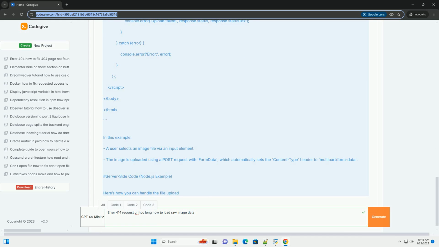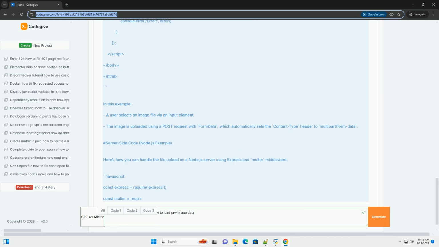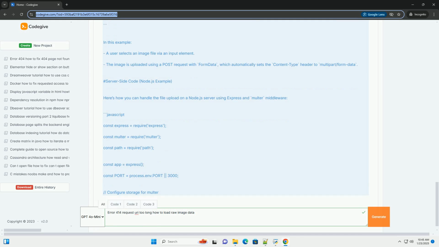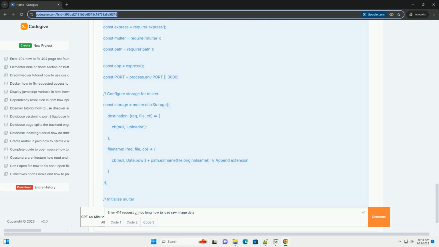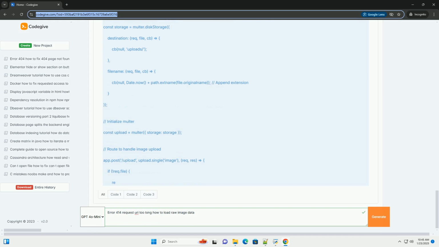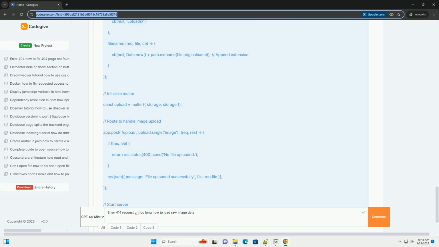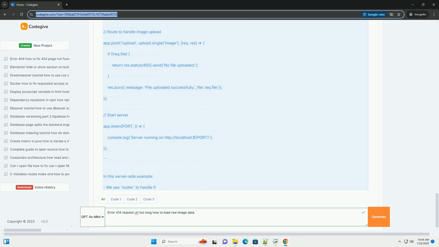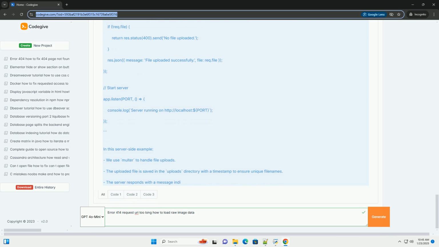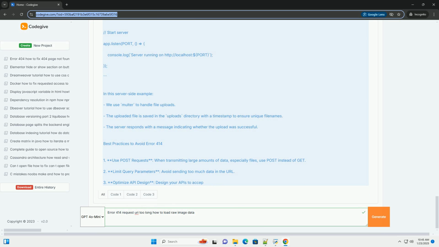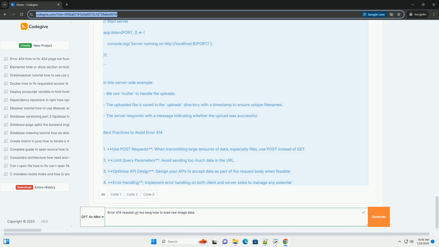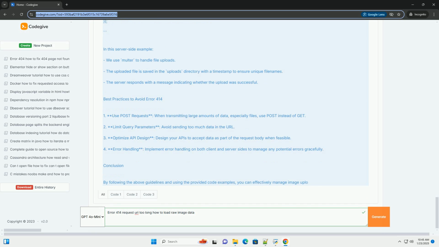Common causes of error 414. 1. Long query strings, sending large amounts of data through GET requests, where data is appended to the URL. 2. Improper client-side coding, generating URLs dynamically without considering their length. 3. Incorrect API endpoint design, using GET requests to transmit large payloads instead of POST requests.